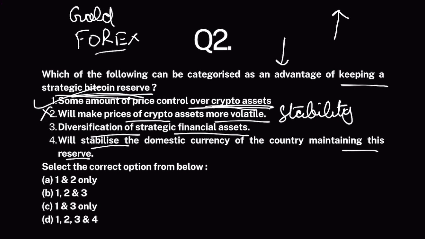Now, USA maintains gold reserves, USA maintains forex reserves, USA maintains all other reserves as well. USA maintains different types of reserves so as to diversify its financial assets. It does not only want to keep gold, it wants to keep foreign currencies, gold, and many other assets. So, to diversify your financial assets, this reserve would help you. So, this part is correct.